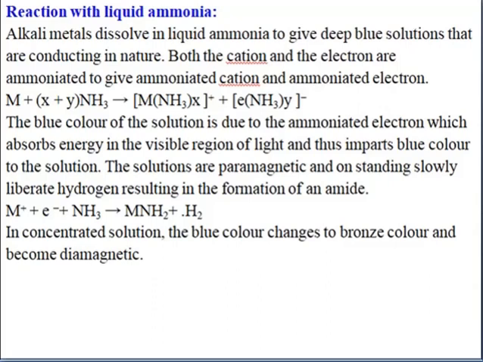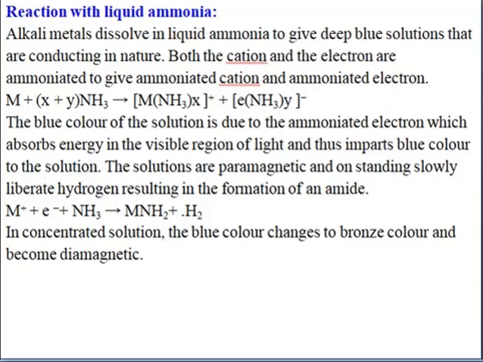This blue color is due to the electron which is ammoniated. That is, the ammoniated electron is blue in color. That is because it absorbs energy in the visible region of light, and so gives the blue color, and this is paramagnetic in nature.